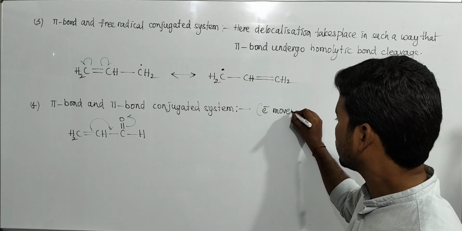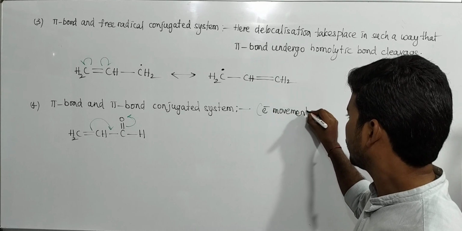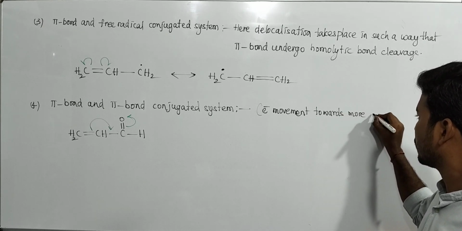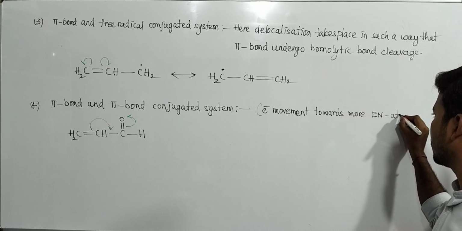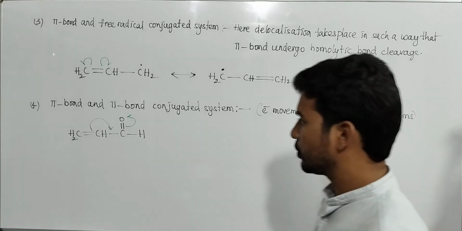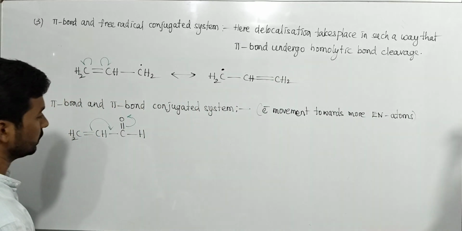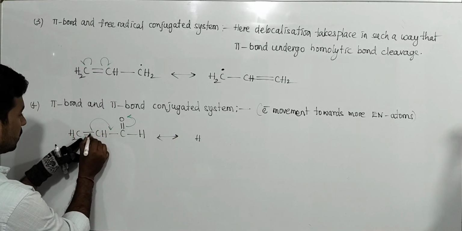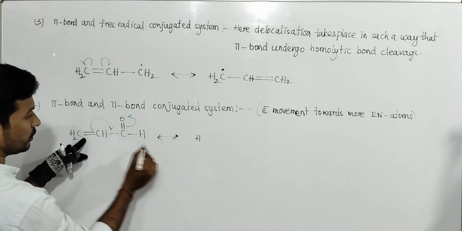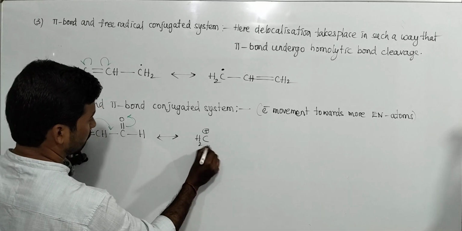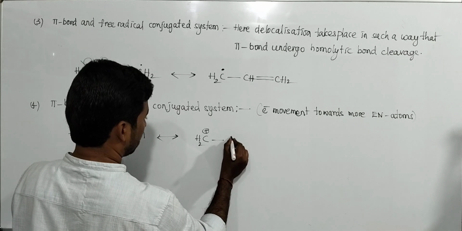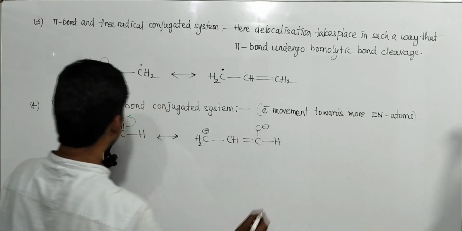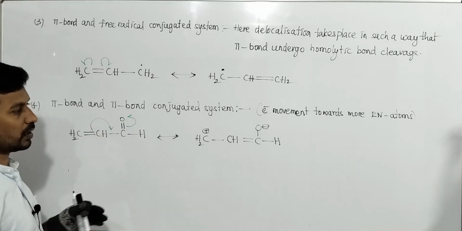Oxygen is more electronegative than carbon, so the electrons move like this. These two electrons, the complete pi bond, shift, then this carbon becomes positive and this becomes a single bond. Here a new double bond forms, and the oxygen takes the complete pi electrons.